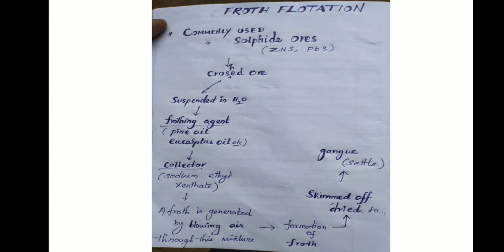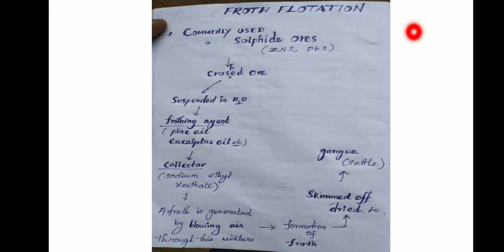First one, this method is commonly used to concentrate sulfide ores such as galena and zinc blende. Galena means PbS is galena, zinc ZnS is zinc blende.